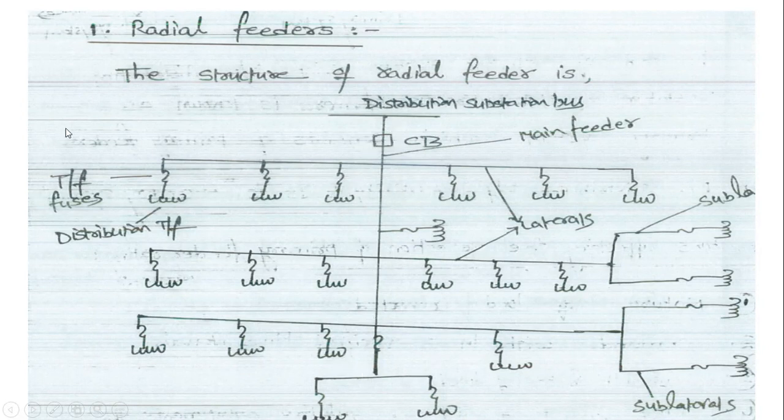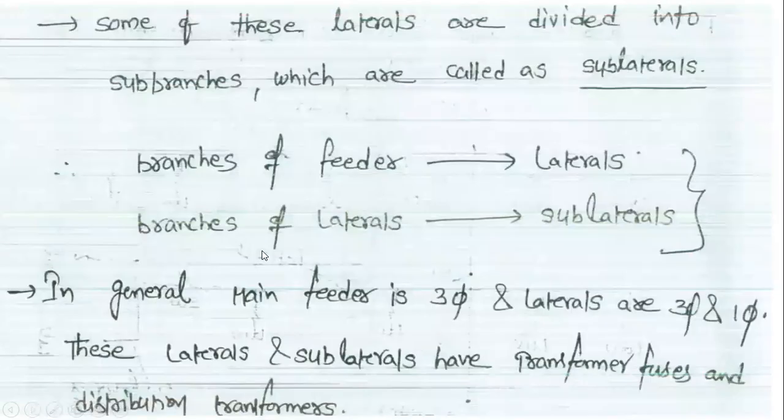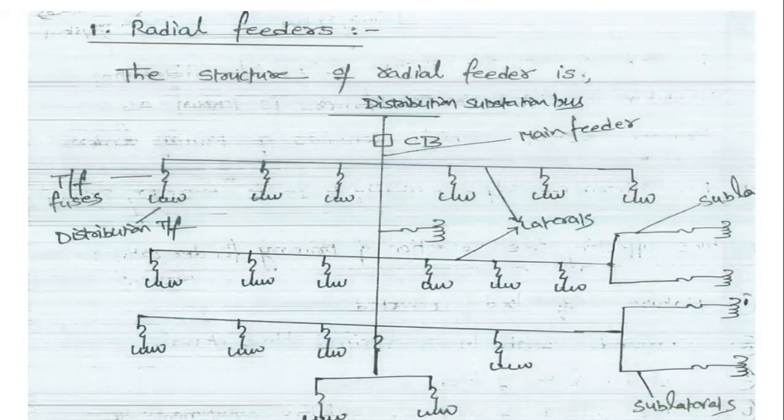In that main feeder we are connecting a number of loads or a number of laterals. By using those laterals only, we are giving the supply to the various load ends. If any fault occurs at the main feeder, the total load will be disconnected from the supply.